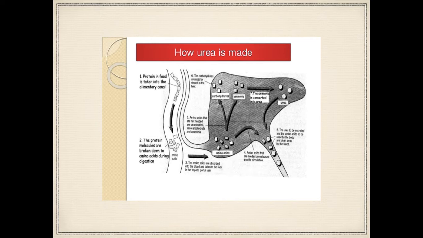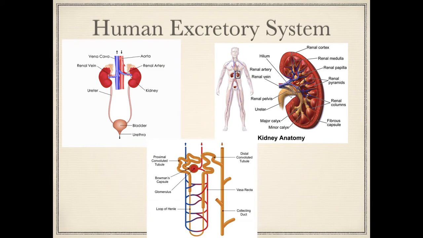And then, in the eighth step, the urea is to be secreted, and the amino acids are to be used by the body and taken away by the blood. That's basically how urea is formed. And here are three pictures of the human excretory system.